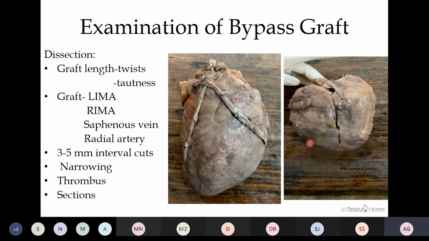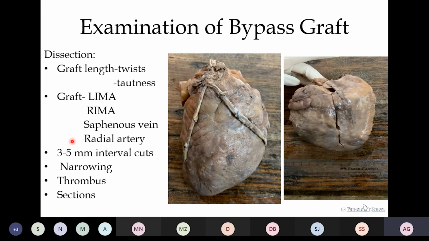Now, examination of a heart having a bypass graft. For doing the dissection of a heart having the bypass graft, first we have to note down the length of the graft, the twistness and the tautness of that graft. And graft most commonly nowadays we take from the left internal mammary artery and right internal mammary artery. We can also take from saphenous vein or radial artery, but most commonly nowadays we take from the internal mammary artery because of their proximity to the heart, and their patency is more.